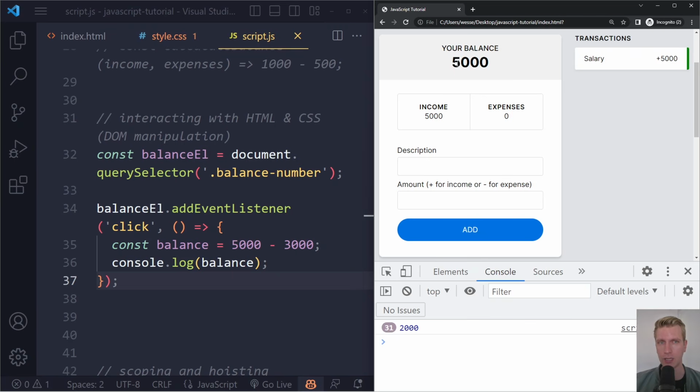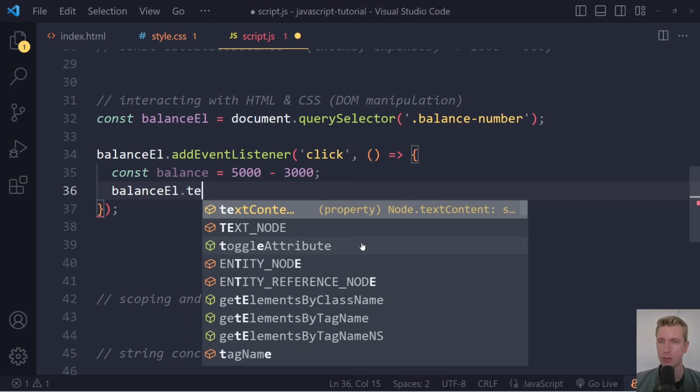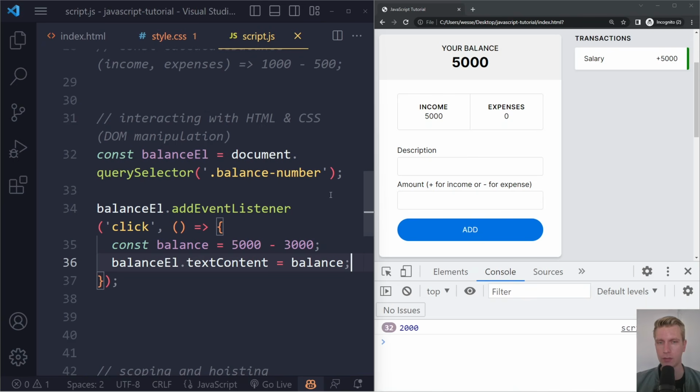Okay, so let's say if I click on this, we want to change this number to 2000, right? So here we are only logging it. Let's actually change this number to 2000. So here we already have a reference to that element, right? So we can use the same reference. We can say balanceEl, and we do it with textContent. We can set that to something. We can set that to the balance here, right? So if I refresh now, if I click here, you can see it actually becomes 2000.